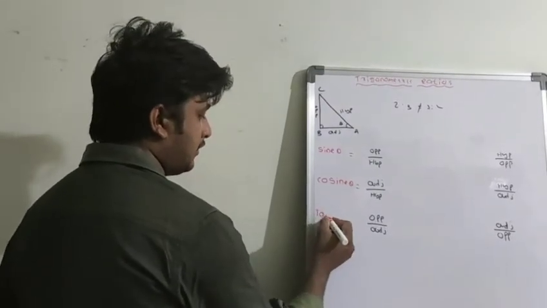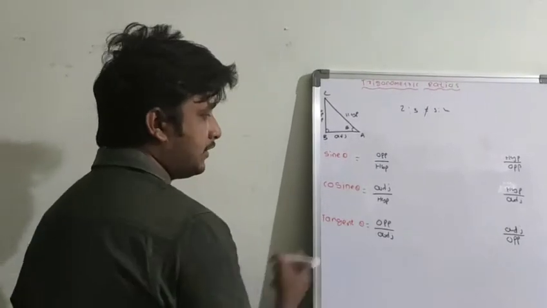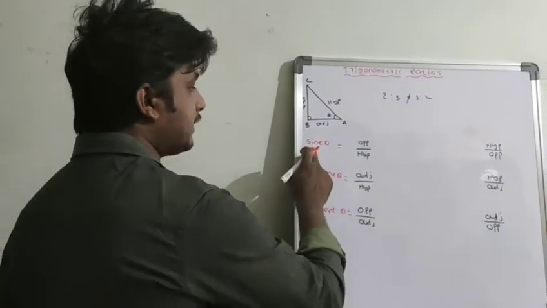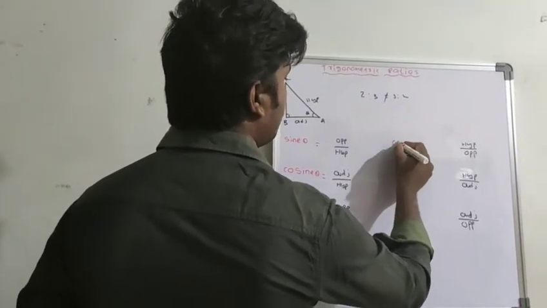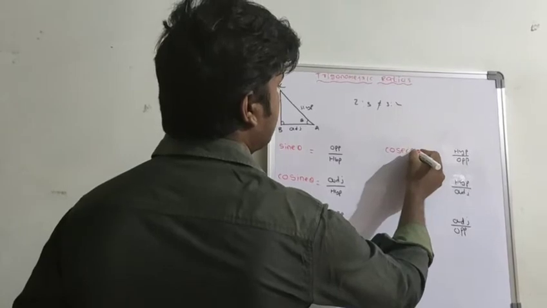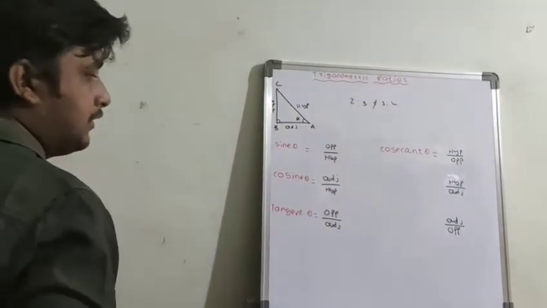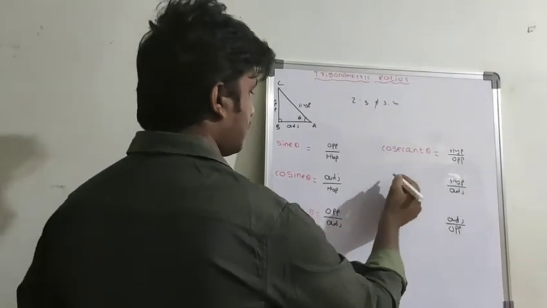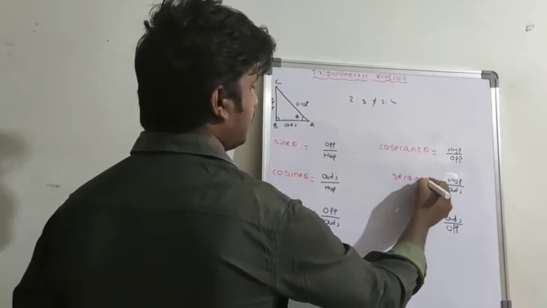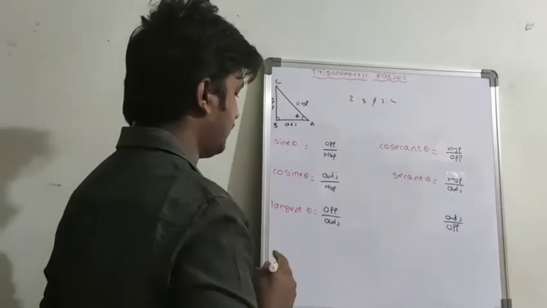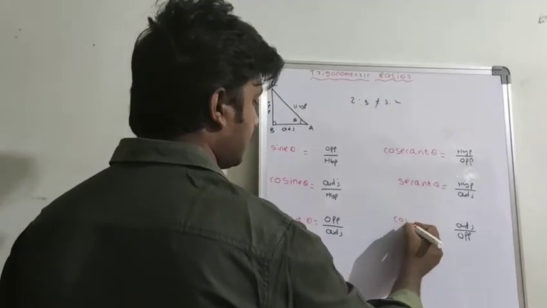This is called what? Tangent theta. And sin theta reciprocal is called cosecant theta. And cos theta reciprocal is secant theta. And tangent reciprocal is cotangent theta.